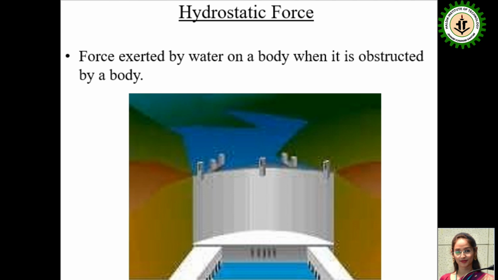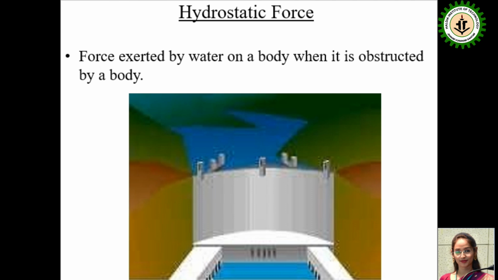Like this, we can also give a simple example. If there is a bucket where water is stored, if you make a hole in the bucket, the water will flow out. But if you make a hole in the upper side of the bucket, the water going out through the hole will have lower reach. But when you make a hole in the lower side of the bucket, the water will flow more swiftly or more forcefully.